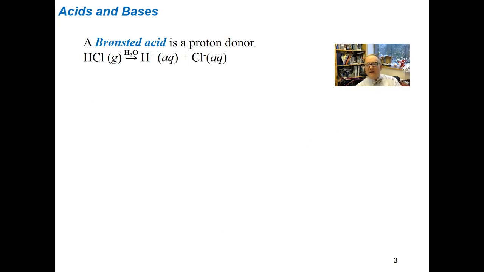So a Bronsted acid is a proton donor. Let's take a hydrogen atom: proton plus electron. Make it an H plus. You've taken away the electron. What have you got left? A proton, H plus. So hydrochloric acid, how is it a Bronsted acid? Hydrogen chloride gas, dissolve it in water, makes H plus, a proton, plus Cl minus. Bronsted acid. A Bronsted base is a proton acceptor.